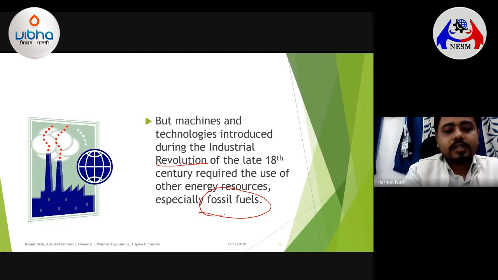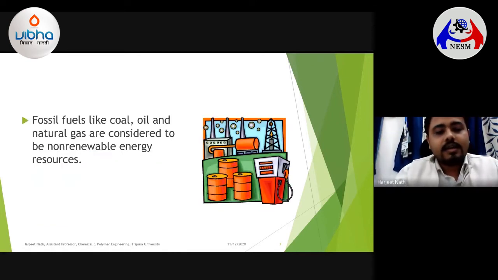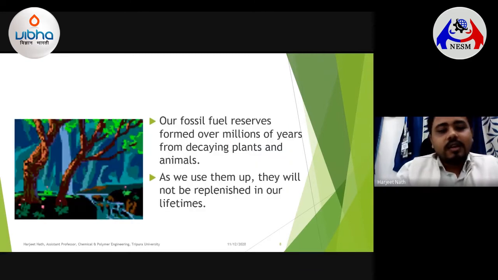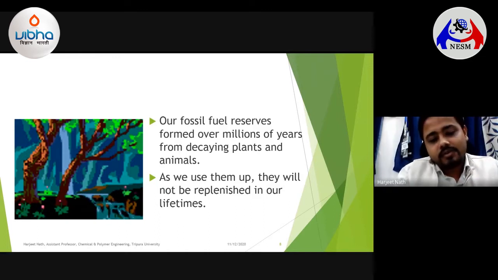The fossil fuels can be in the form of coal, oil, natural gas, and can be considered non-renewable energy resources. By non-renewable energy resources, we know that fossil fuels are actually reserves formed over millions of years from decaying plants and animals. And as we use them up, they will not be replenished in our lifetimes. So that will be exhausted.